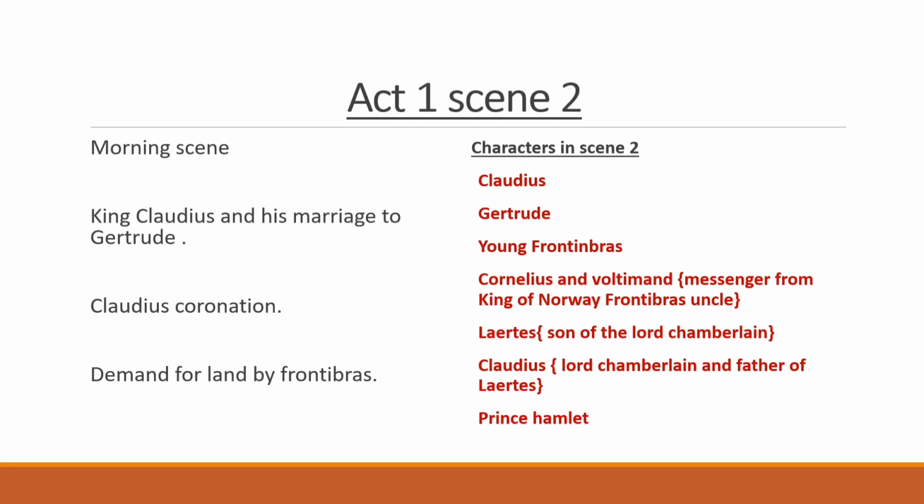Act 1, Scene 2. The morning after Horatio and the guardsmen see the ghost, King Claudius gives a speech to his courtiers, explaining his marriage to Gertrude, his brother's widow and the mother of Prince Hamlet. Claudius delivers a long monologue in which he laments the death of his brother, King Hamlet, and he states that it is a time to move on and focus on the future. He is determined to keep Denmark strong.